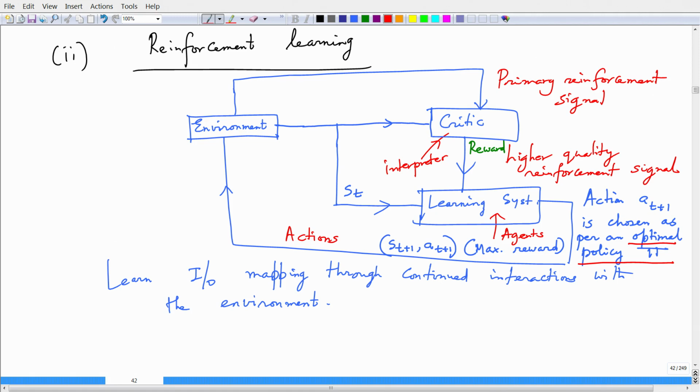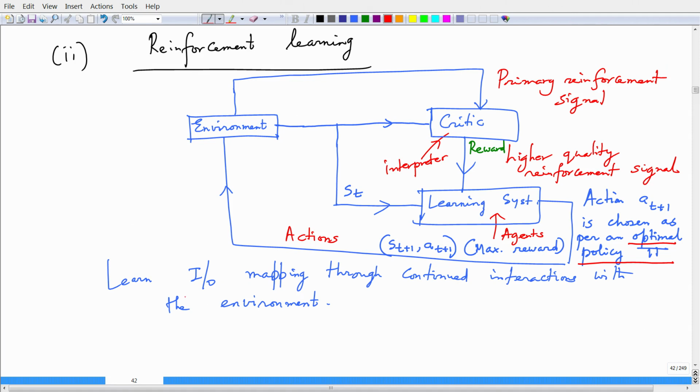In this process, this action AT+1 happens that maximizes the rewards, and then the environmental state would be changed via this state ST+1. This state ST+1 is fed back into the environment, and this gets reinforced back and forth.